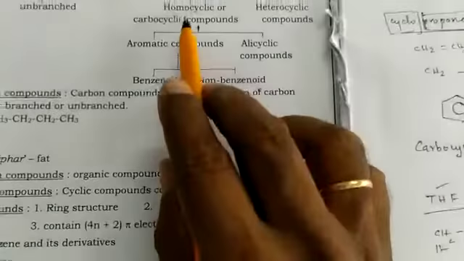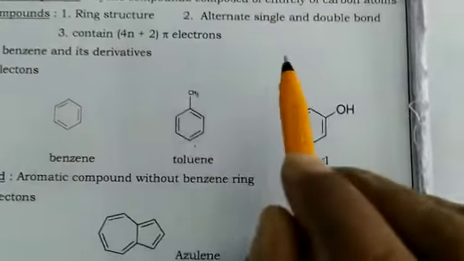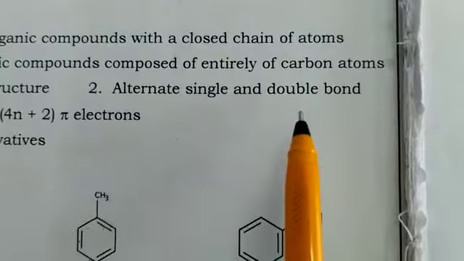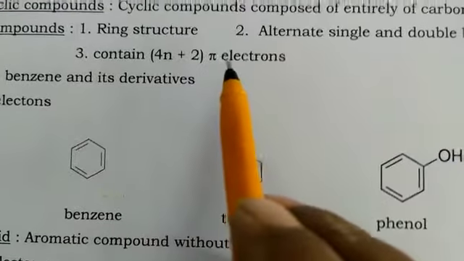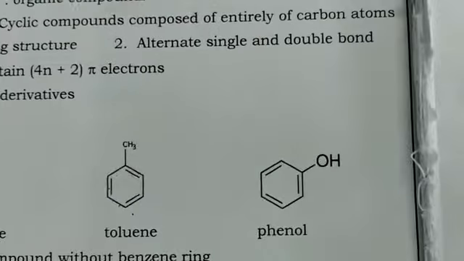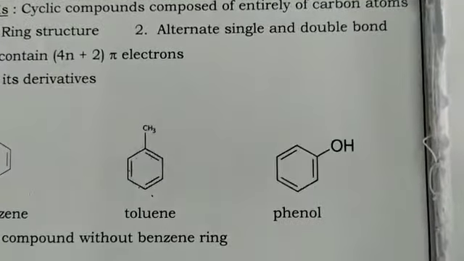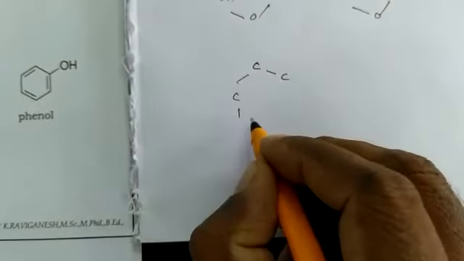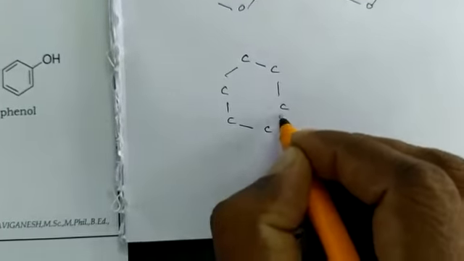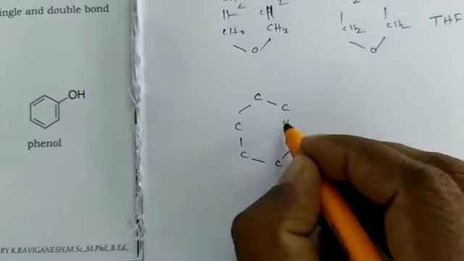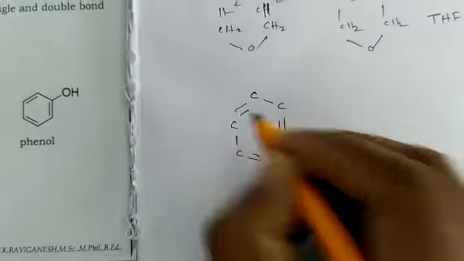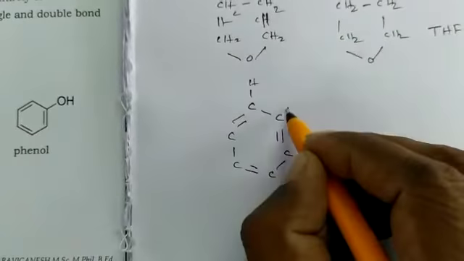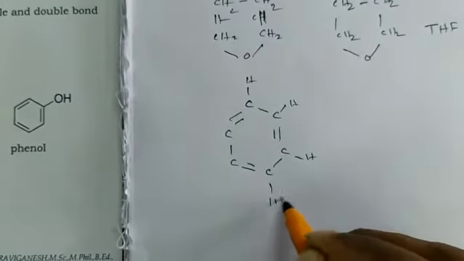Next we can see the aromatic compounds. What is meant by aromaticity? Aromaticity means the compound should contain a ring structure with alternate single and double bonds, and it should contain 4n plus 2 pi electrons. When we consider the structure of benzene, it has a ring structure with alternate single and double bonds.